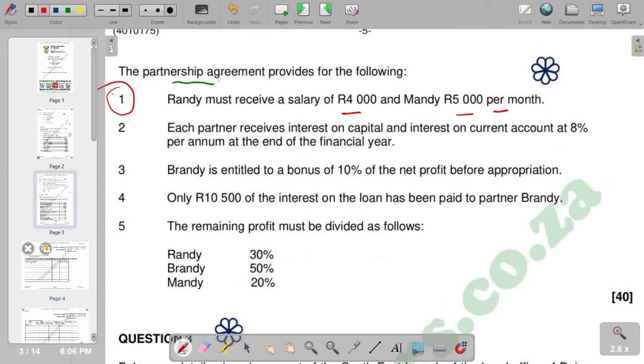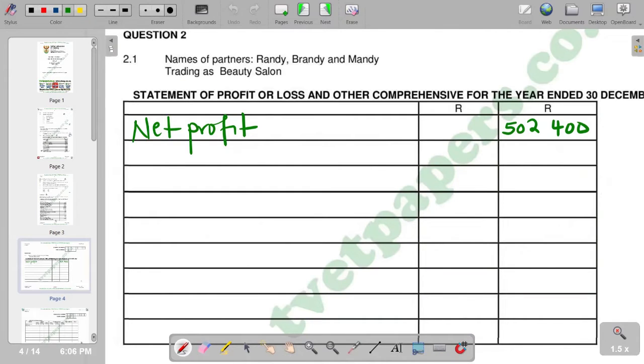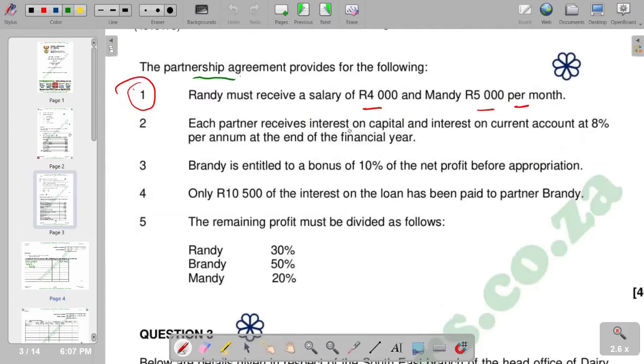So we are going to say salary, and then of course we have the one for Randy, which is given as 4,000 per month. It is indicated as per month, so we're going to multiply 4,000 times 12.